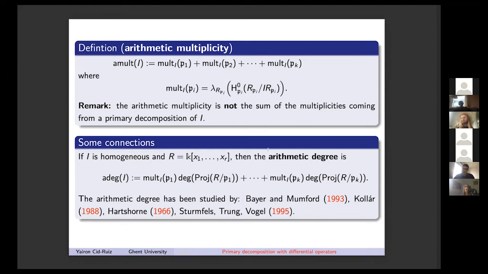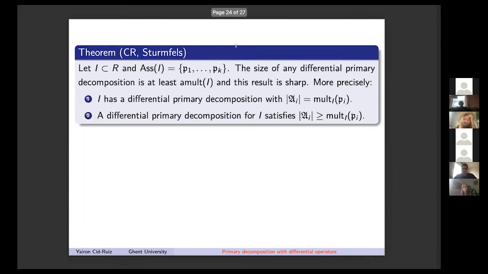This name of arithmetic degree was coined by the work of Bayer and Mumford. It appeared in the work of Kollár in some way in the effective Nullstellensatz, in the connectivity of the Hilbert scheme by Hartshorne, and also in some bounds that were given in a work by Sturmfels, Trung, and Vogel. So there are some connections. So this is the degree. The arithmetic degree, and here we are dropping these degrees, and this is the arithmetic multiplicity.